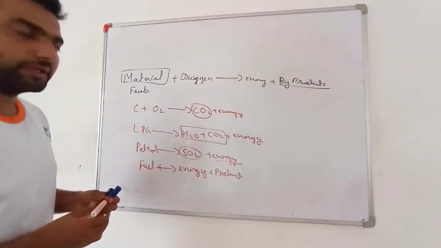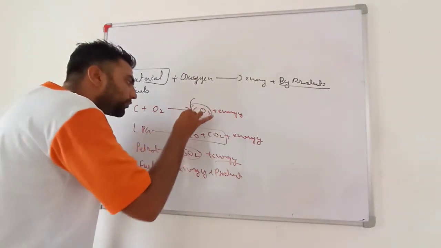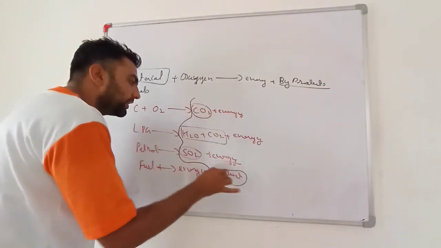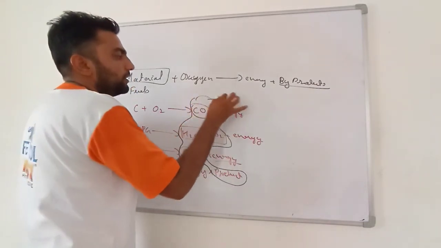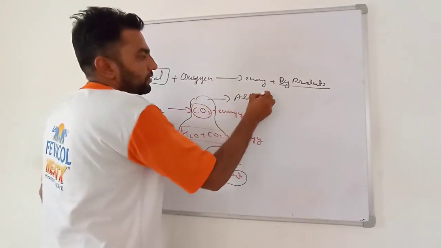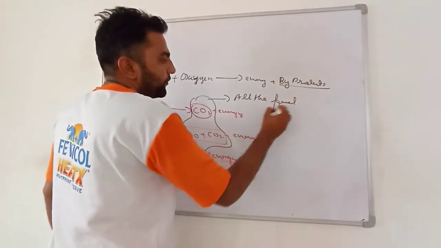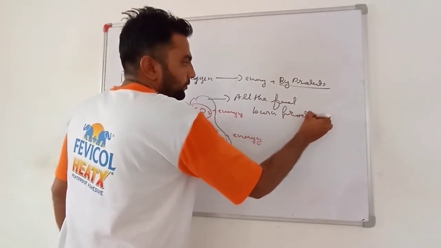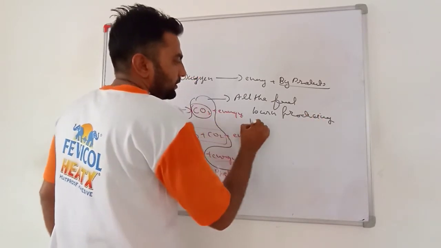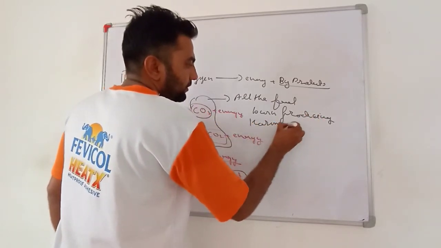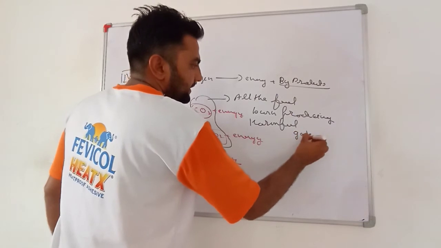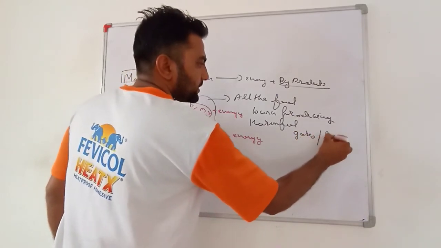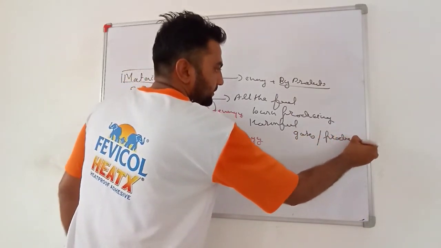Very important, my dear student, all these products are harmful for nature. Very important, all the fuels burn producing harmful gases, or you can say harmful products.